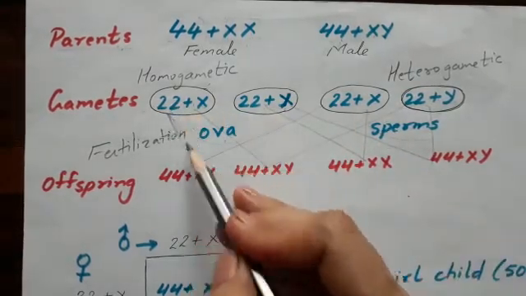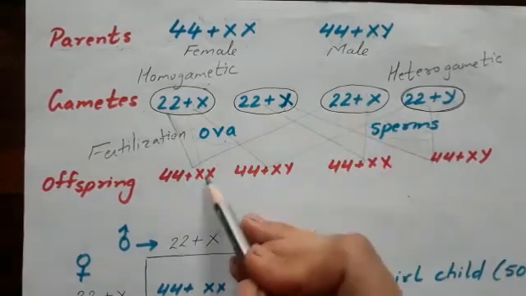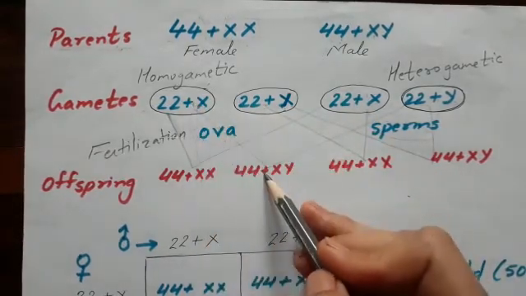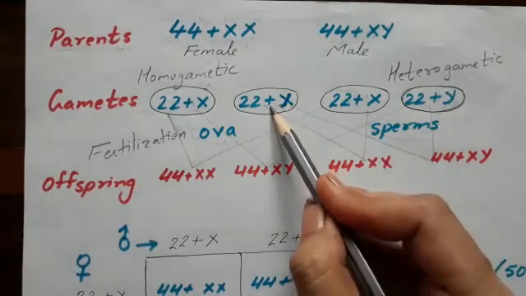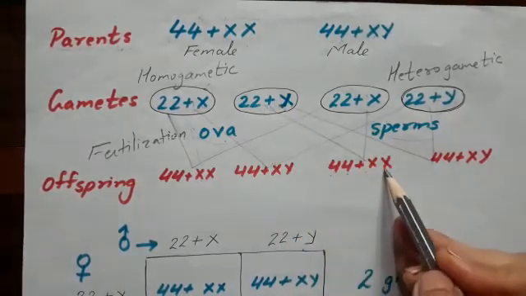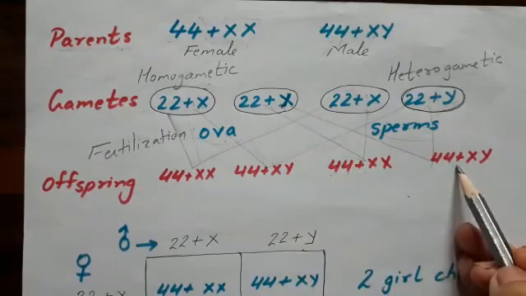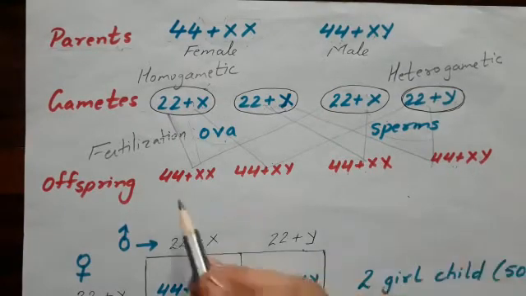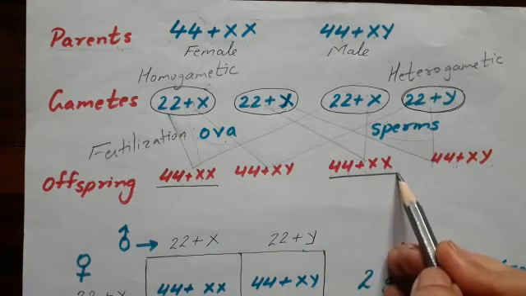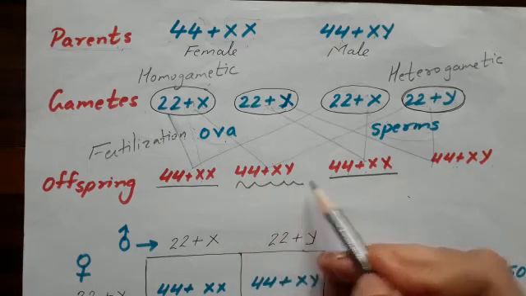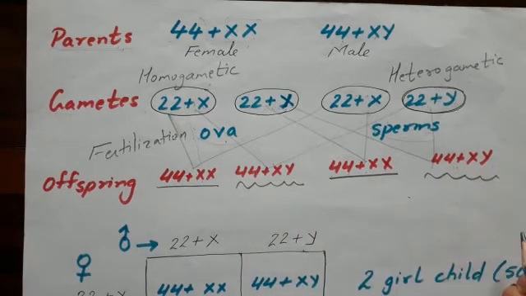Then we can have 44 plus XX, or we can have 44 plus XY. Similarly, for this gamete also, we will have 44 plus XX or 44 plus XY. So, this will be a female, this a female, this a male, and this a male.